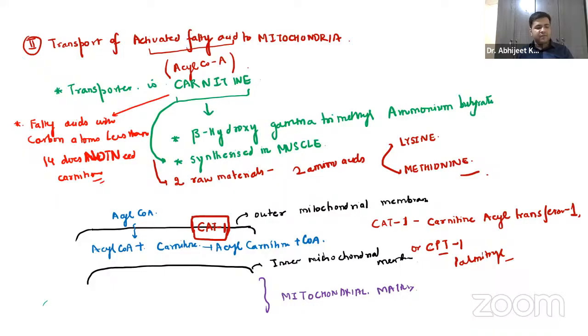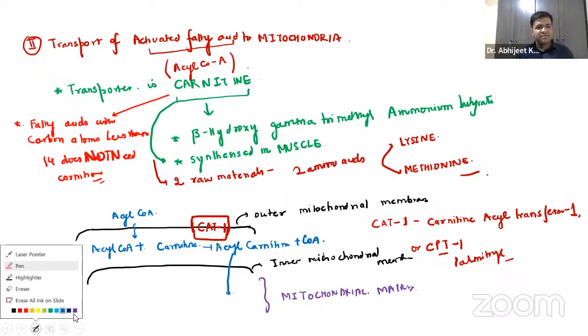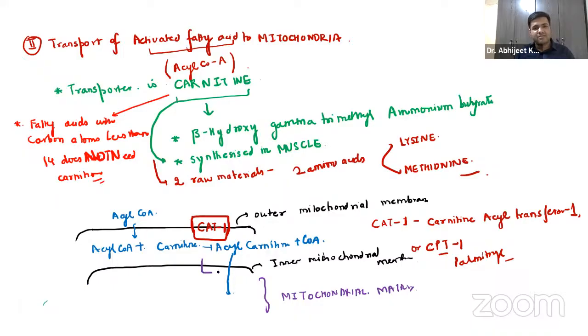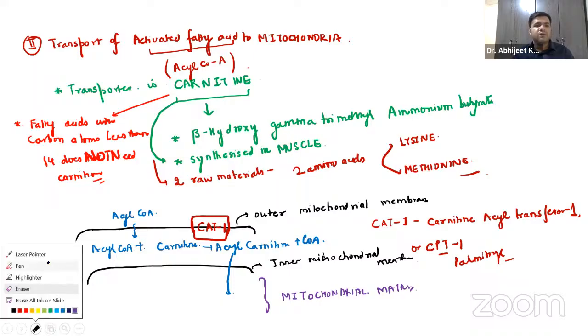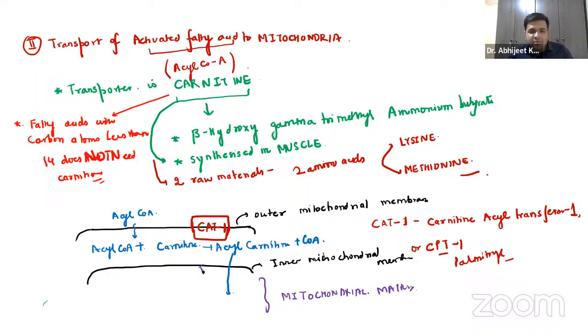Now, guys, this acyl carnitine will now try to go inside the mitochondrial matrix, and that is by the help of an enzyme that is called translocase. Let me write it more clearly, so that it is visible.